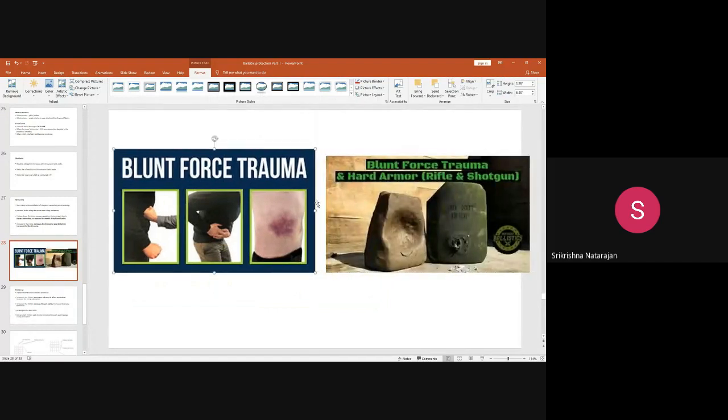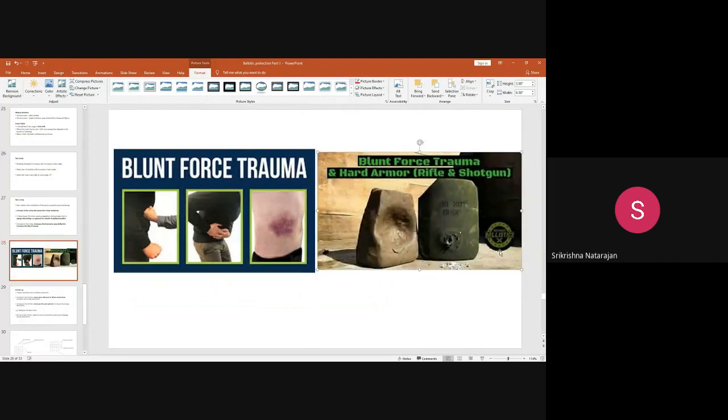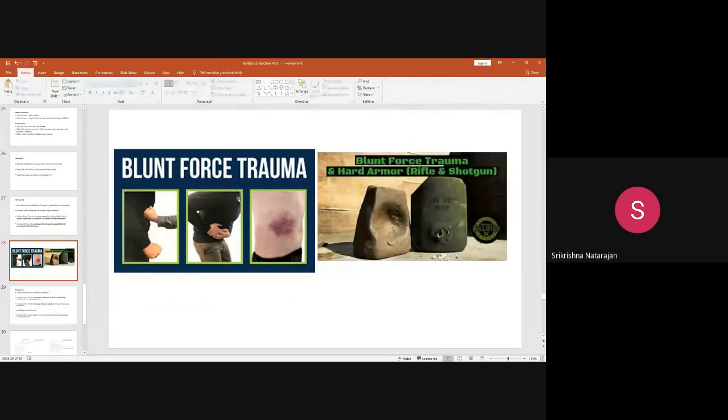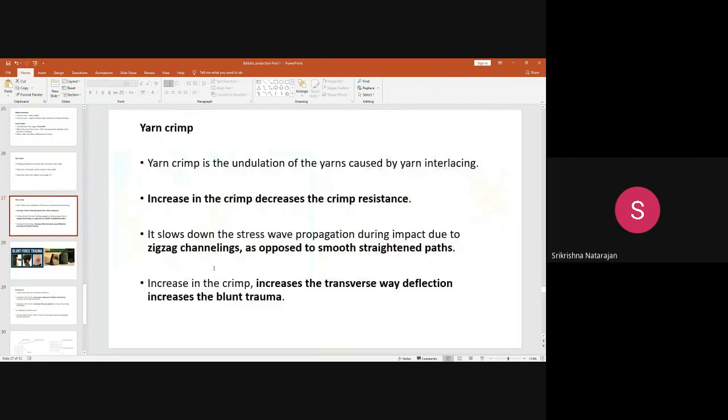Can you understand now what is a blunt trauma? See, imagine that the person is wearing bulletproof clothing. That bulletproof clothing contains a yarn structure that has high zigzag channels, made up of high crimp. Then in that case, what will happen?